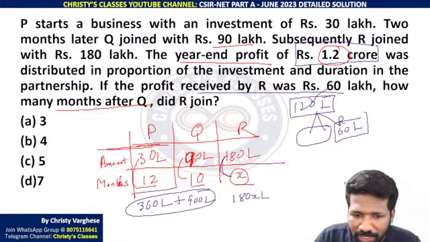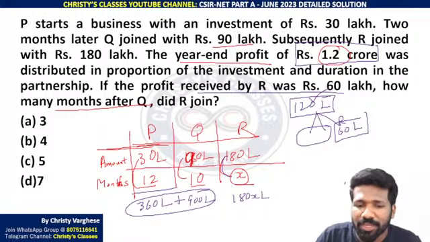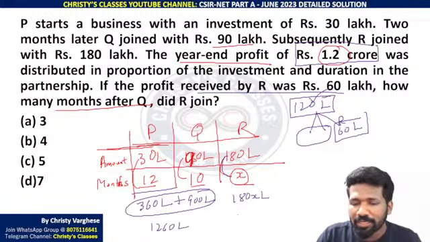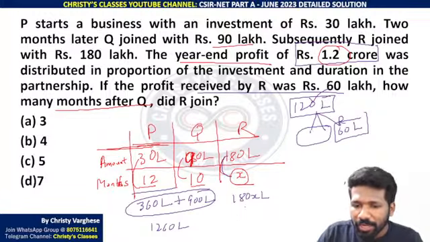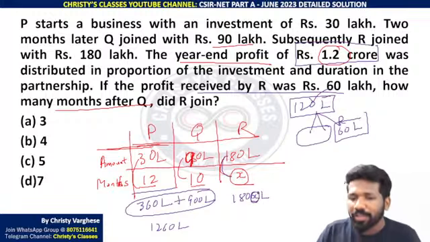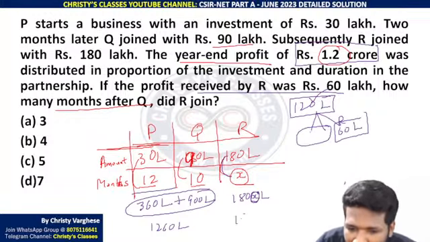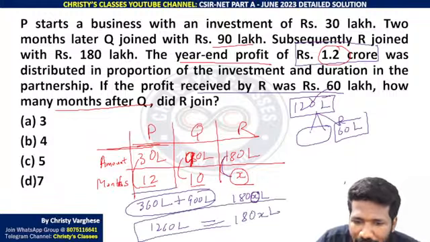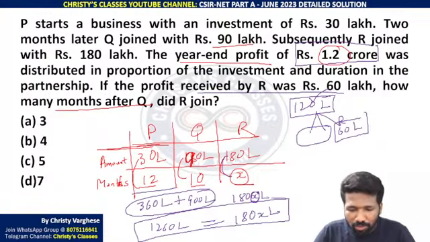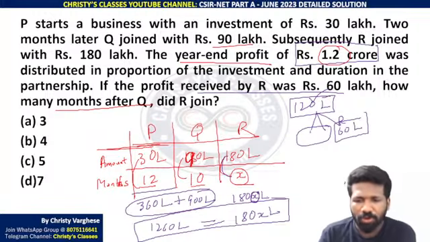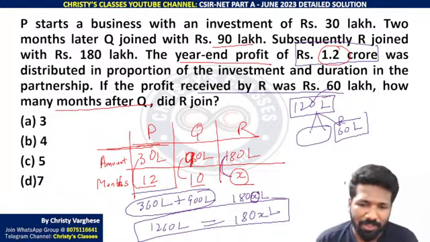How much did P and Q contribute together? 360 lakh plus 900 lakh, that is 1260 lakh invested. But R made an investment equivalent to that 1260 lakh. That should be the X that you need to find. That means 180 into X L should be equal to 1260 L. L means lakhs, do not write 000 all the time, I am just putting L for lakhs. All of you clear this much? Please respond. Is this clear?